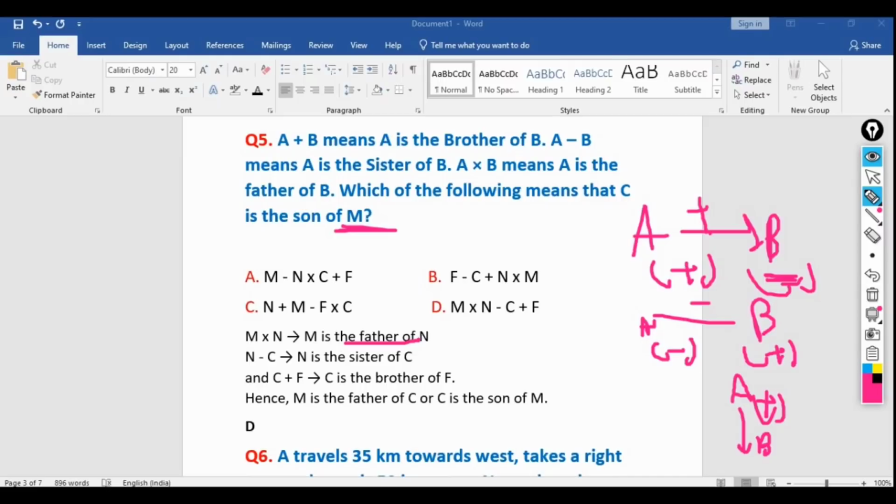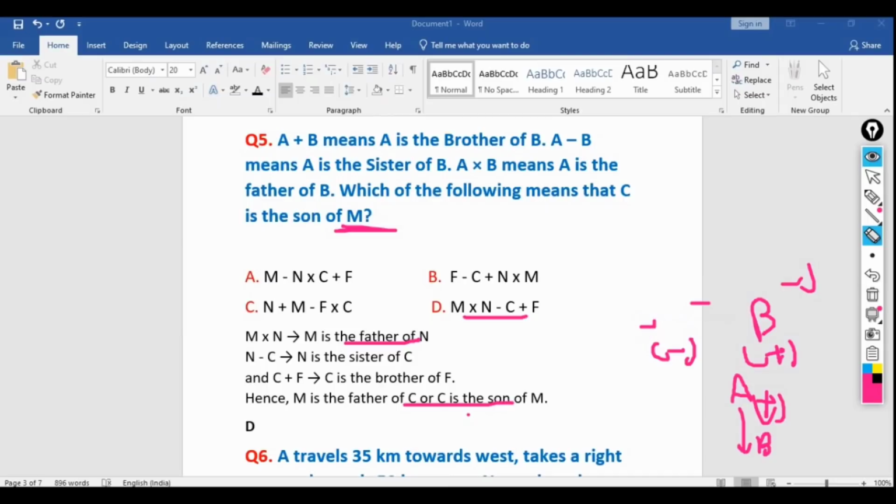So as per this question, option D, then N minus C, then C plus F. So C plus F means C is the brother of F. So as per this, hence M is the father of C, or C is the son of M. So this is the correct option. It's an easy question. You just need to know about the blood relation, then you'll be able to solve this question.